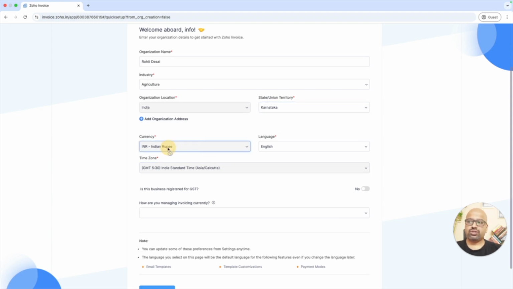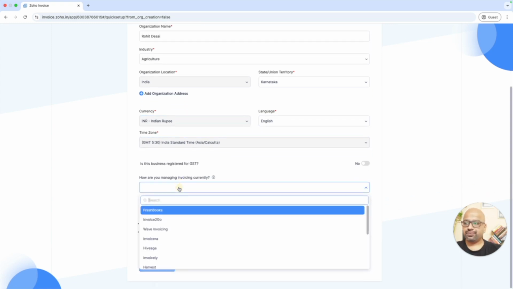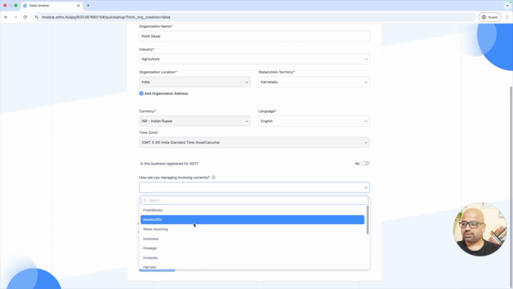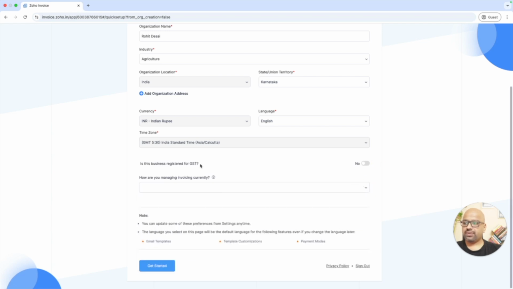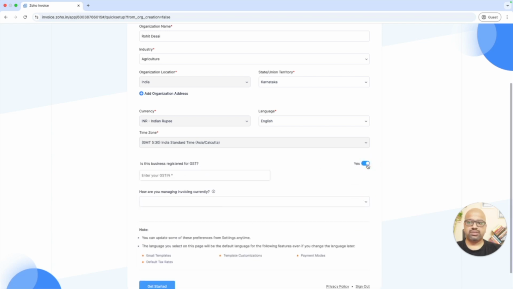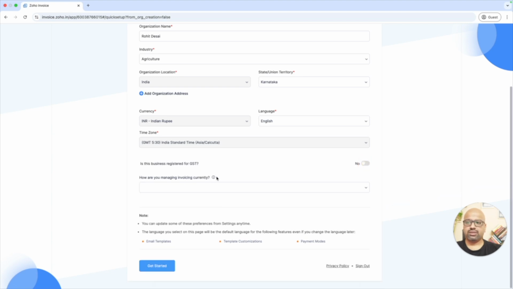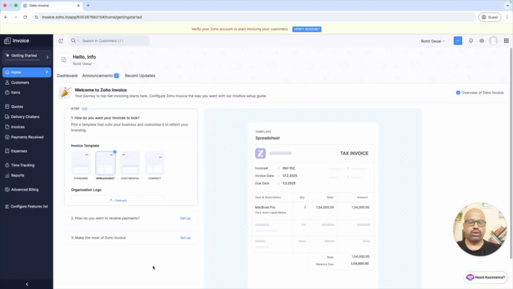You need to make sure you are dealing in USD, and if you are using this account as a USD account, then make sure you pick your locations accordingly so that you can use USD here. Do you use anything right now? At the moment we are using Salesforce, but Salesforce is not listed here. That's fine. Are you a registered business? If yes, then you need to enter your GST number here. Right now I'll continue without a GST number because it's not going to change much.